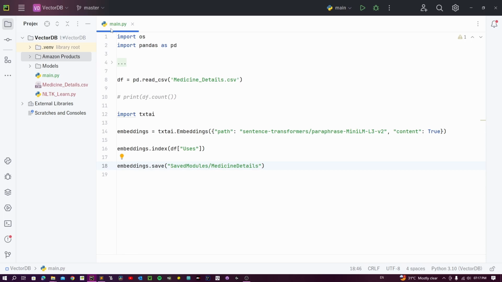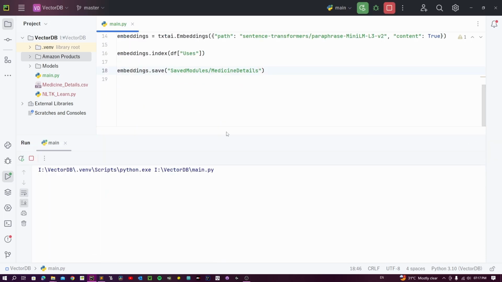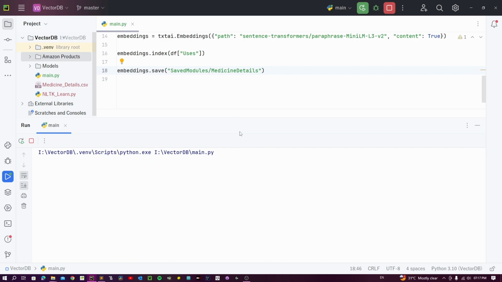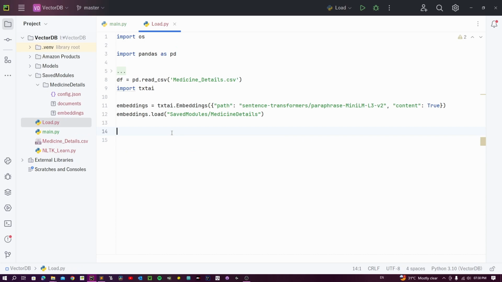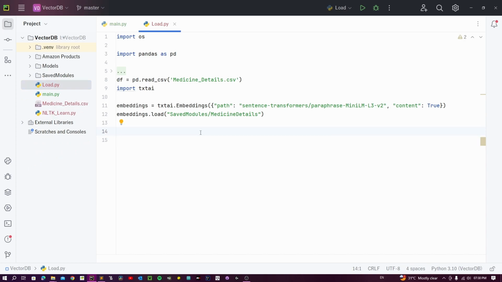Once that is done, if you run your code, you should see a folder called saved modules with the modules that were saved. I am writing a separate file for loading the embeddings which we had just saved. Realistically, everything should be in a single file. However, it makes my demonstration easier.